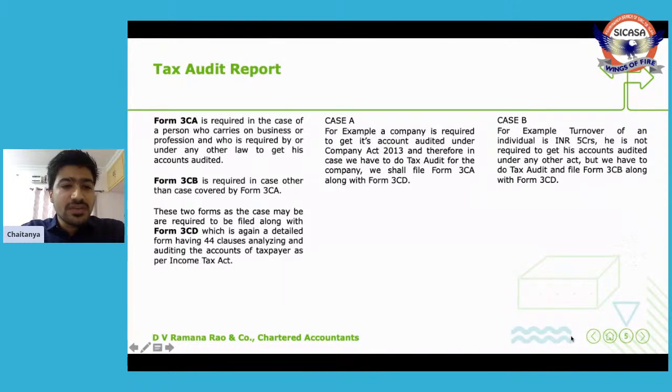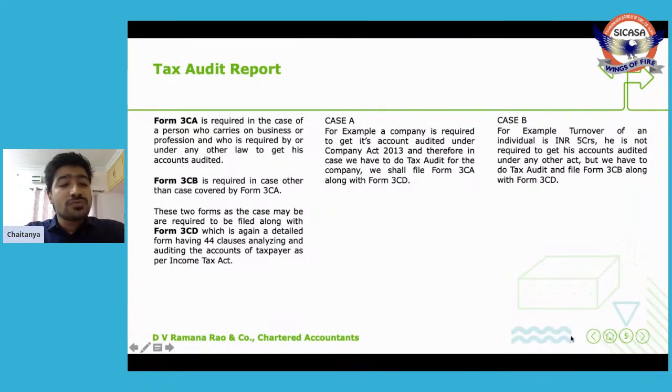3CB. Form 3CB is required in cases other than the cases covered by Form 3CA. Let's look at case B. For example, you are an individual and your turnover is 5 crores, which is more than 1 crore as per 44AB. So in this particular case, you are required to get your books of accounts audited under Section 44AB and file Form 3CB.